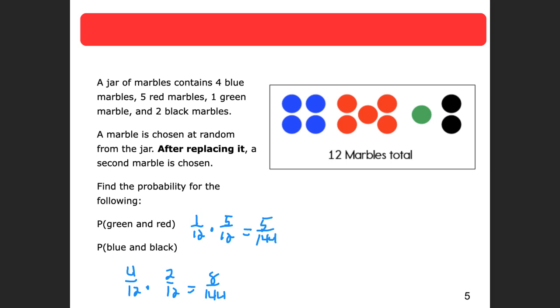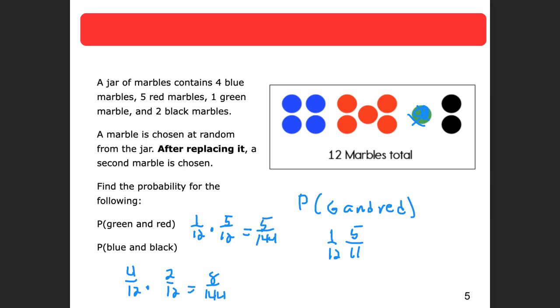Now, we're going to talk about dependent events. Let's say I had this problem and I said, let's go probability of a green and then a red, but we don't replace it, okay? So that would be called dependent probability if we don't replace, because the first thing is going to affect the second. So the probability of a green would be the same, it'd be 1 out of 12, but now the green marble's not there, it's gone. So what's the probability of getting a red one? Well, that's 5 out of 11. There's only 11 marbles left.